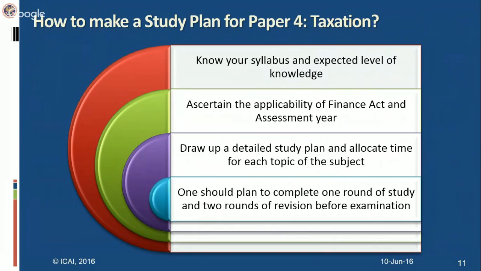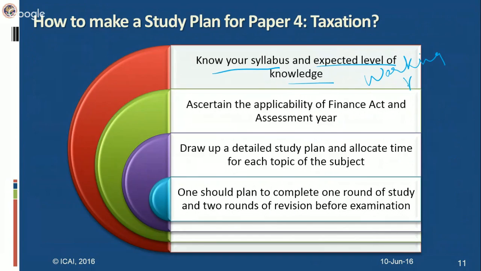You must be aware of what the requirement is, what the ICAI requires from you, that a student must be aware up to that level. It is the expected level of knowledge. So you must know your syllabus and the expected knowledge. At IPCC subject 4, working knowledge is required.